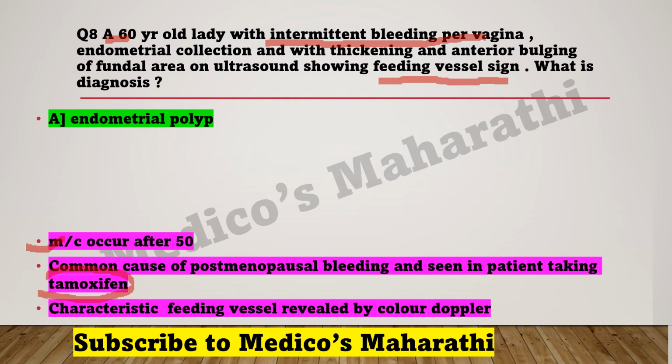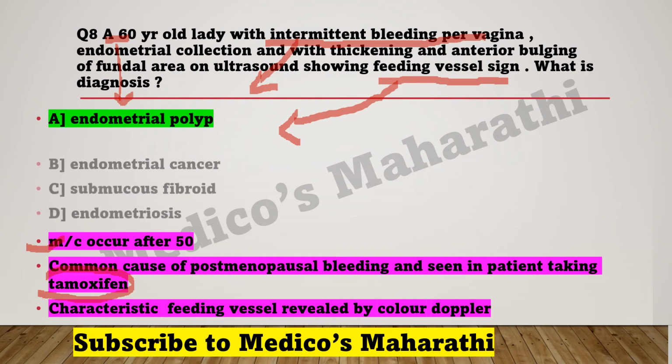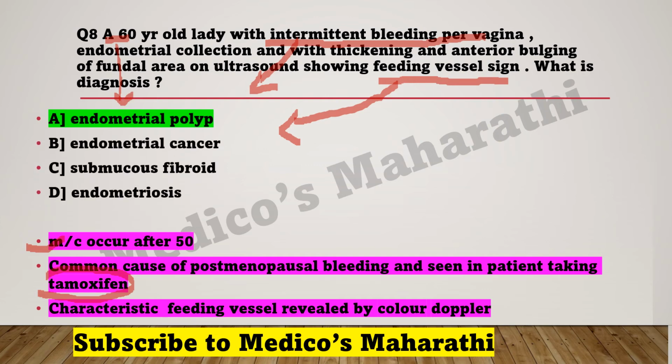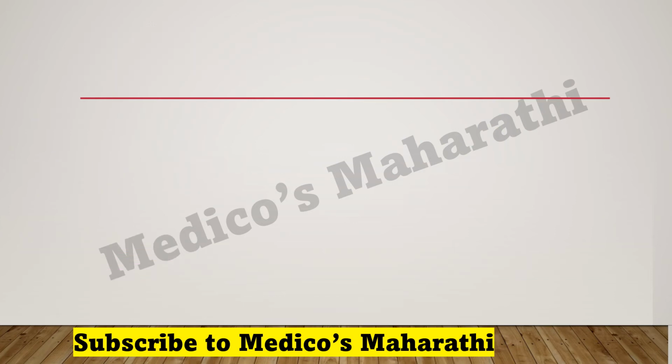So first, this question already told you that the answer is endometrial polyp, and the sign, this bleeding, is also telling you it is an endometrial polyp. Endometrial polyp can occur at any age, but most commonly it occurs after 50. So age is also telling you that it is an endometrial polyp. What were the other options? It may be endometrial cancer, myoma or fibroid, endometriosis, but the correct answer is endometrial polyp. Okay, what is the next question?